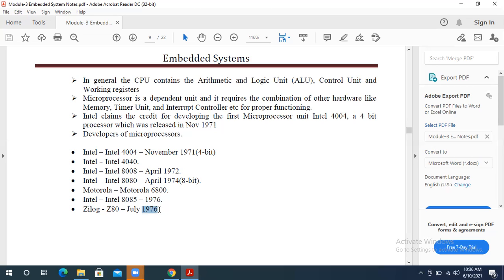That is, it may have 4-bit, then 8-bit, then 16-bit, then 32. So they are increasing the size of the microprocessor here. Okay. So this is regarding the microprocessor here.